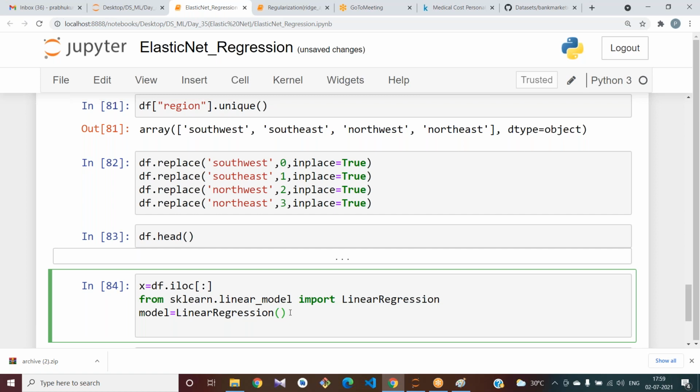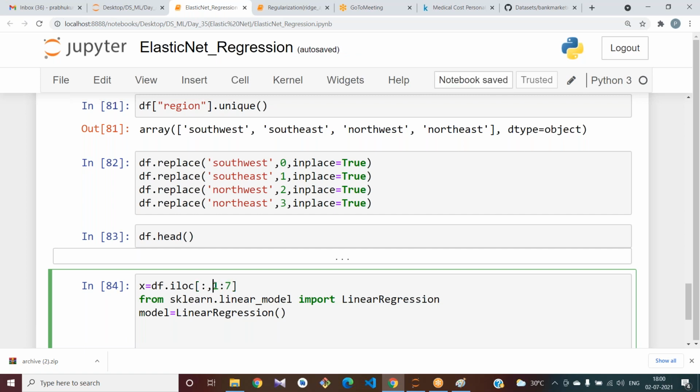Okay, we have applied the model. I want all the rows and I want the columns from 1 to 7. Okay, it starts from 0, so I want from 0 to 6.